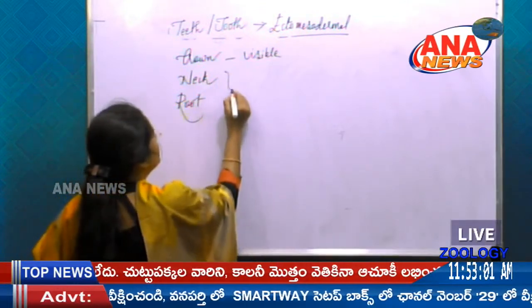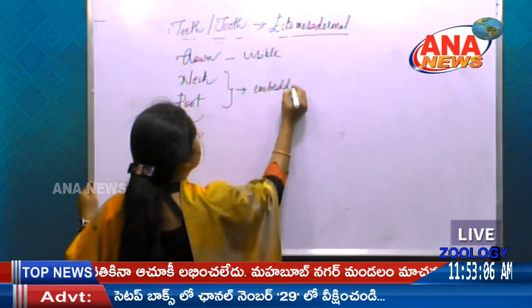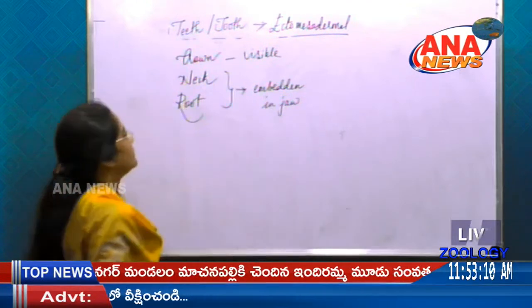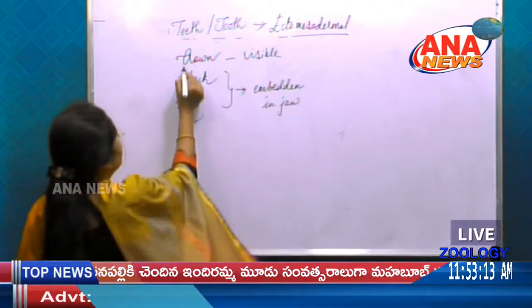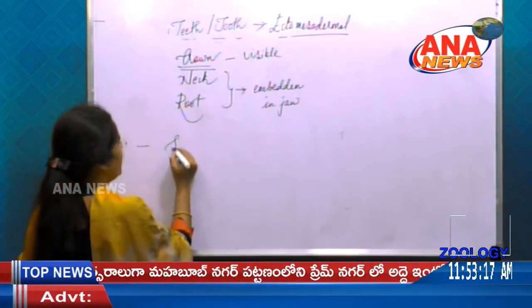Next, so root is also embedded in jaw. So what is a visible part here? It is crown.